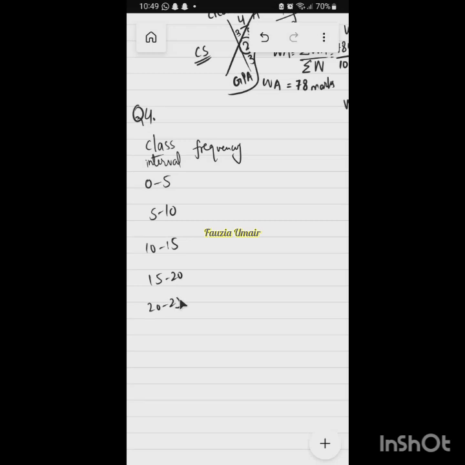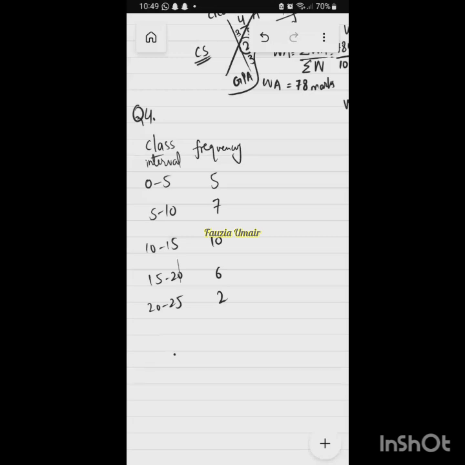Then the frequency is 5, 7, 10, 6, and 2, right? Now if you can recall the formula of arithmetic mean, the formula is sigma fx by sigma f.